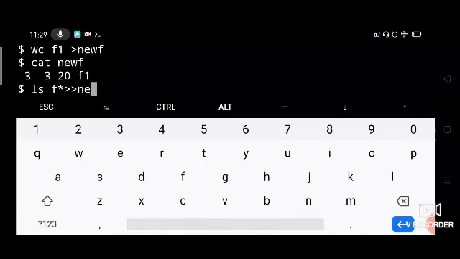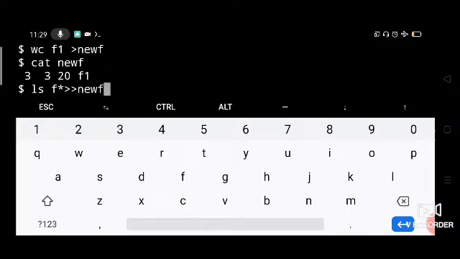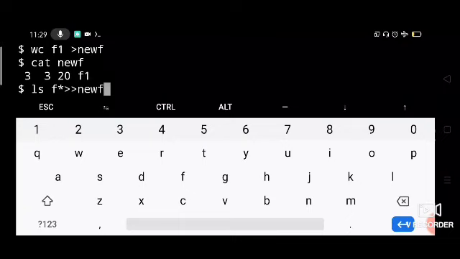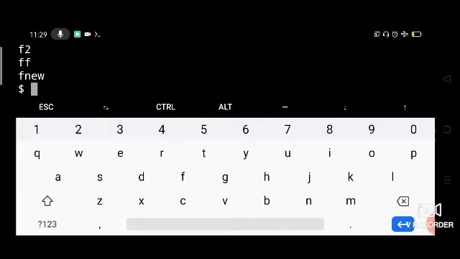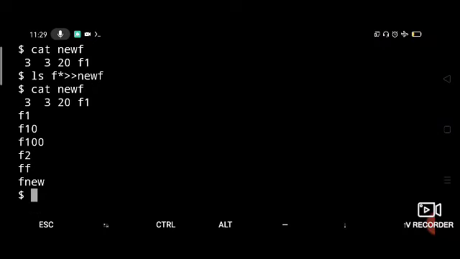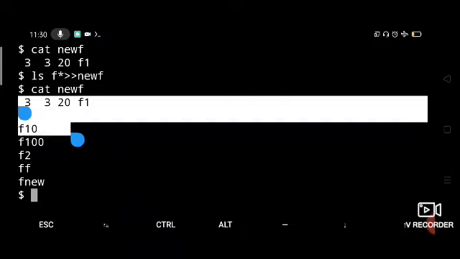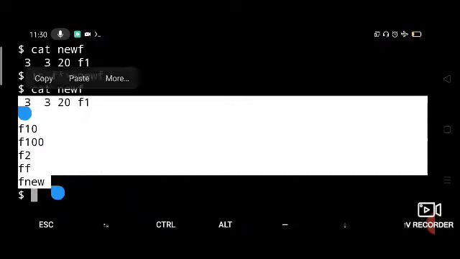The word count of f1, and now we are also sending the list of all the files starting with f to the new file, but at the end it will append. Let us see the content of newf. See what is there. In the first line is what we stored already, right? This is the word count of f1, and after that all the files starting with letter f are stored. It is appended without disturbing the previous contents. Okay, that is how you can use the double greater than symbol.